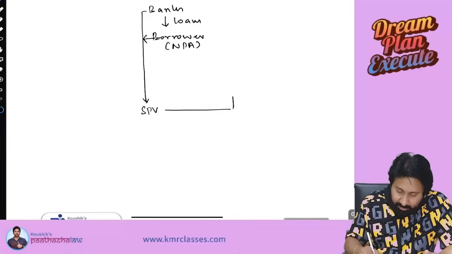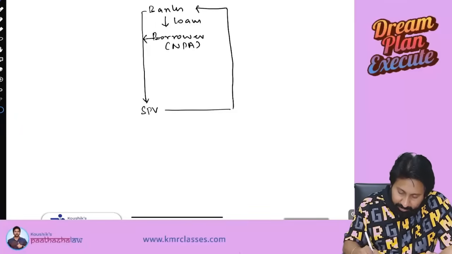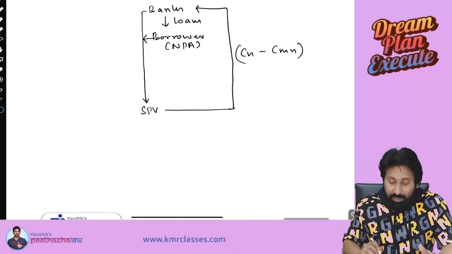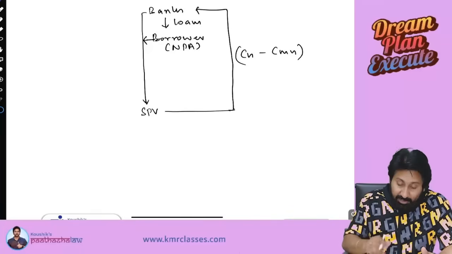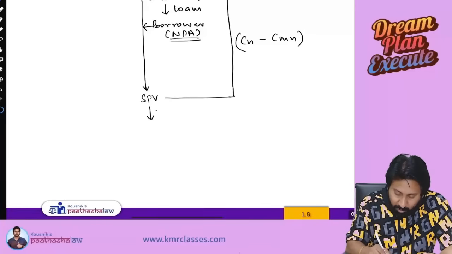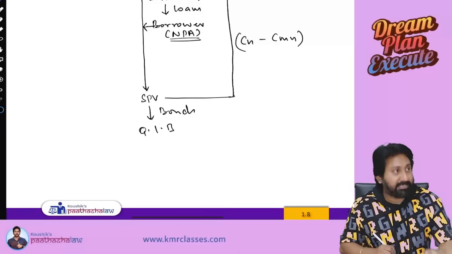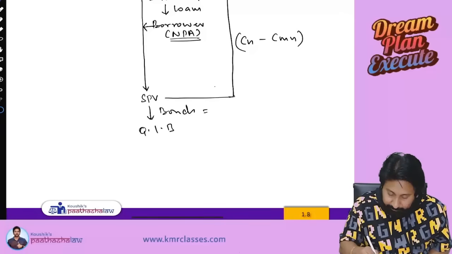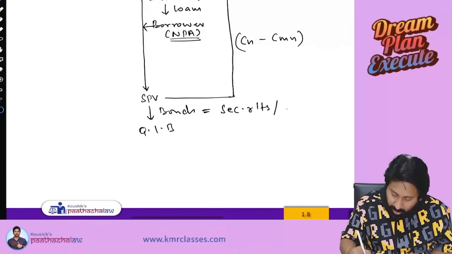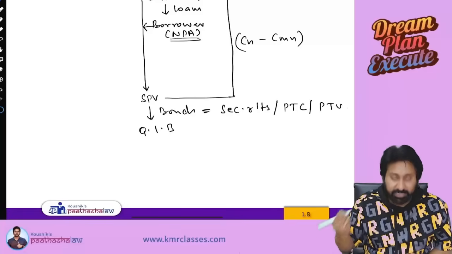This SPV will pay consideration minus commission to the bank. From where is the SPV getting money? Whatever the amount of NPA you are transferring, that much amount of bonds they will issue to qualified institutional buyers. These bonds are called security receipts or pass-through certificates or pass-through units. You can call it in any way.